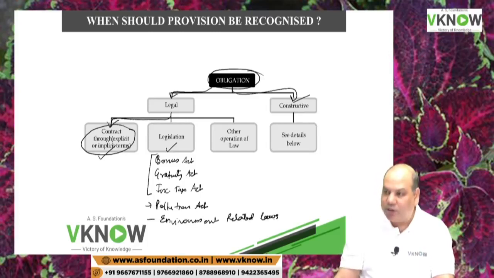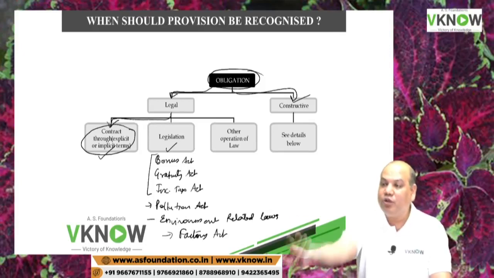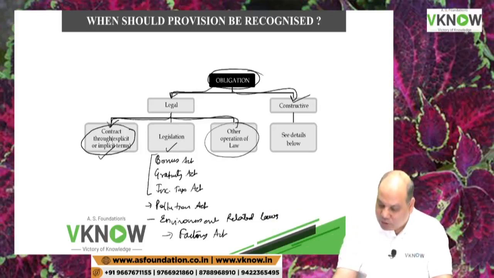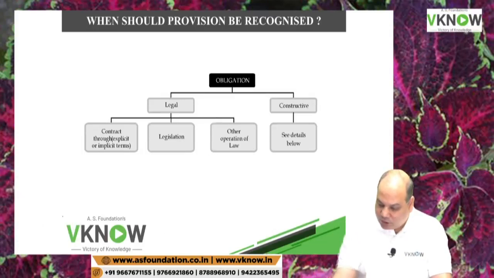If you do not comply with that, you have to pay fine, penalty, etc. The Factory Act is there. These are just examples of legislation which require you to create provisions, or it can be due to other operation of the law. And then constructive obligation, we will discuss it in some minutes.